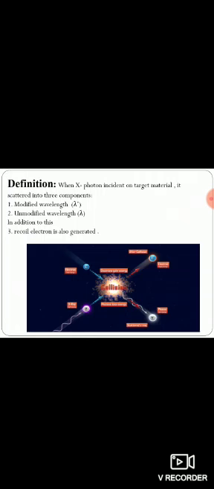Now the definition of the Compton effect is given in the next slide, which I already explained. When an X-ray photon is incident on the target material, it is scattered into modified wavelength lambda dash and unmodified wavelength lambda, and in addition to this, a recoil electron is also generated. Now see this diagram.